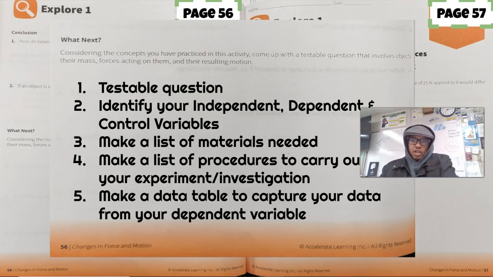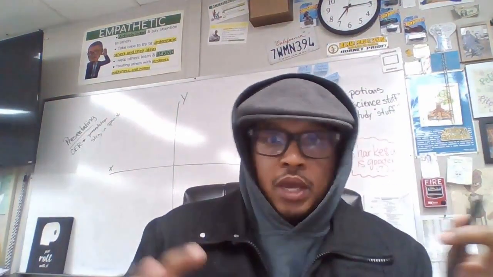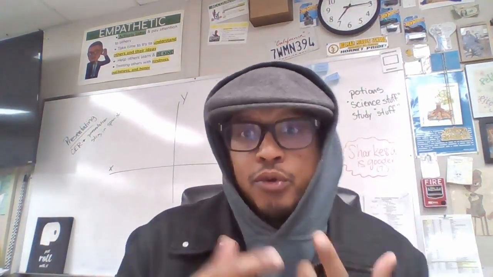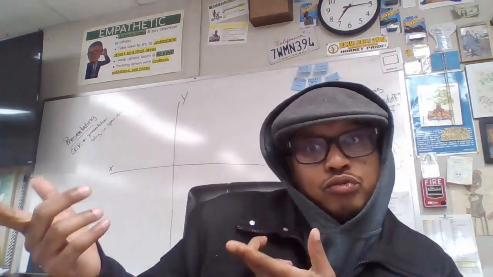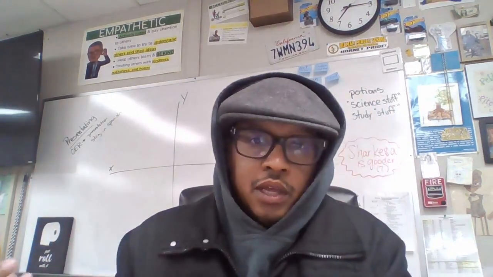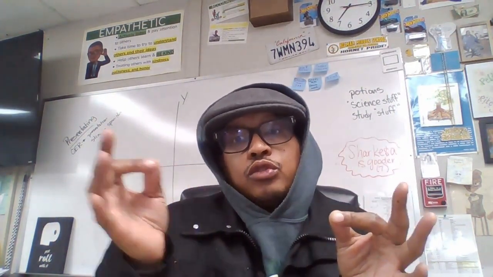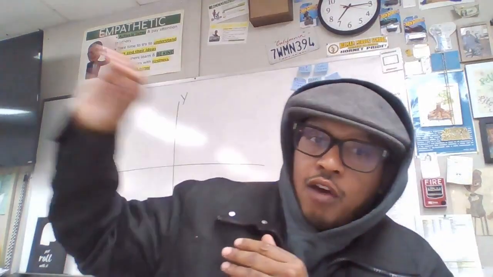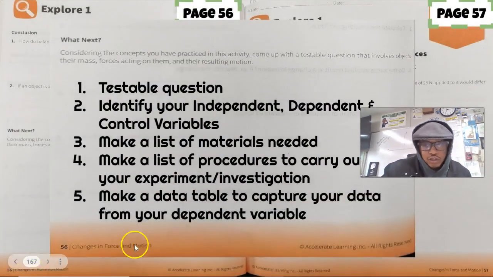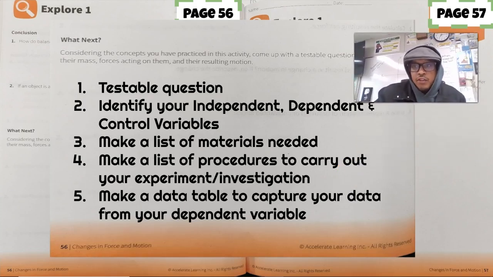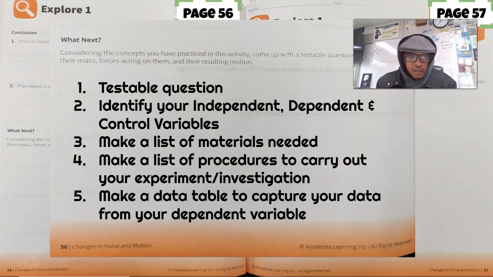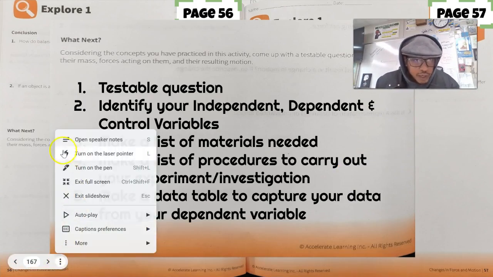When we say a testable question, we mean something that we can actually do in the class. That's why when I gave the example, I was like, if I apply 5 newtons of force to a paper airplane, how far will it fly? Or does the amount of newtons of force that I apply to a paper airplane change how far or how long it will fly? So let's just run with that question and say that is my testable question. Then what are my independent and dependent variables? Let me get my pen in here.